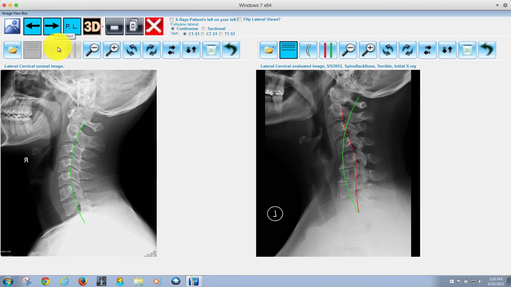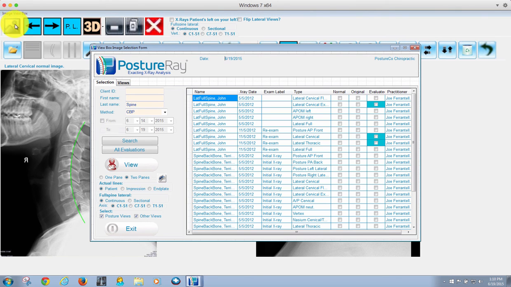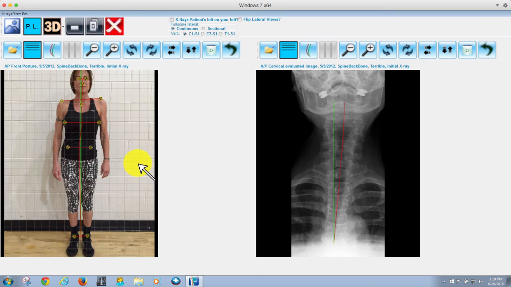But what I had was a request to be able to do this. If I want to individually pull in an x-ray, so if I go into the A to P photograph, and I want to show the AP cervical posture, I can now show those side by side. Now how cool is that?